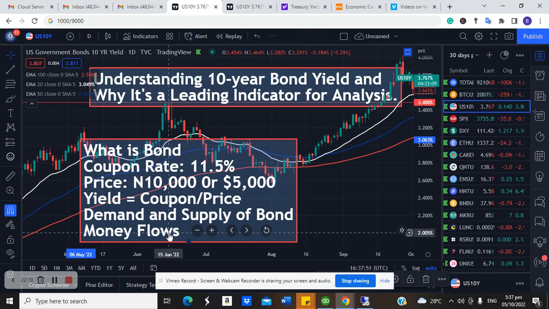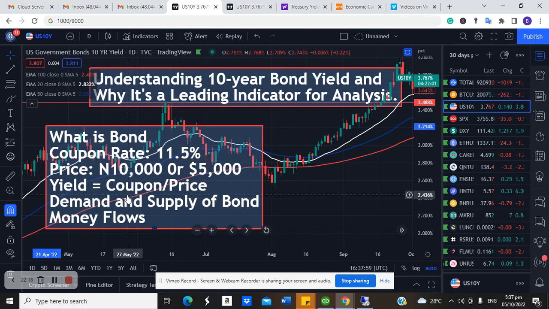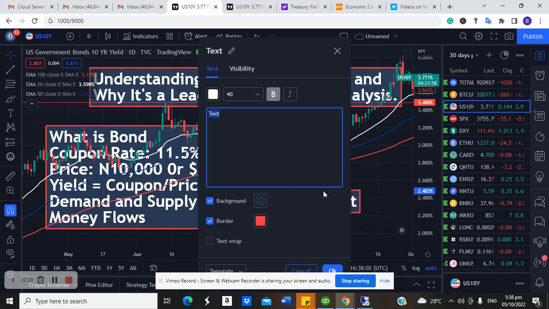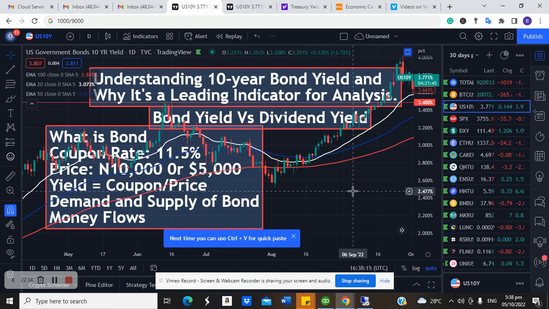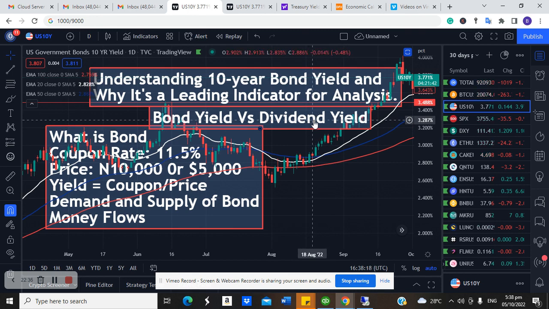What makes investors move money from equities into bonds? The answer is very simple. When the US government is going to increase interest rates, it means the return from bonds will be a lot more attractive. So let's explain that with two key terms: bond yield versus dividend yield. When I put my money in stock, especially a company that pays dividends, they're going to pay me dividends. The dividend I receive, the cash I receive divided by price, is the dividend yield. When I put my money in bonds, the coupon rate I receive divided by price gives me the bond yield.